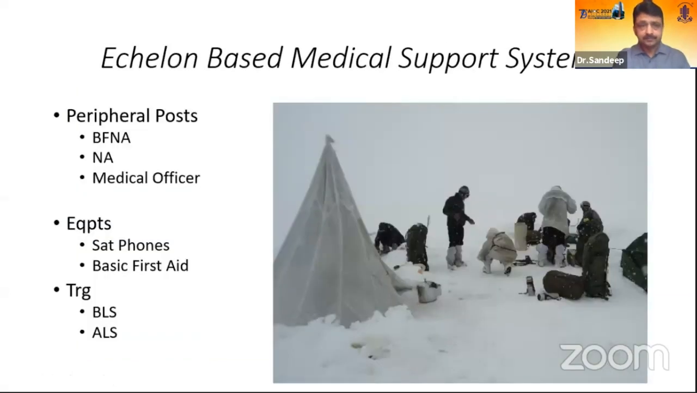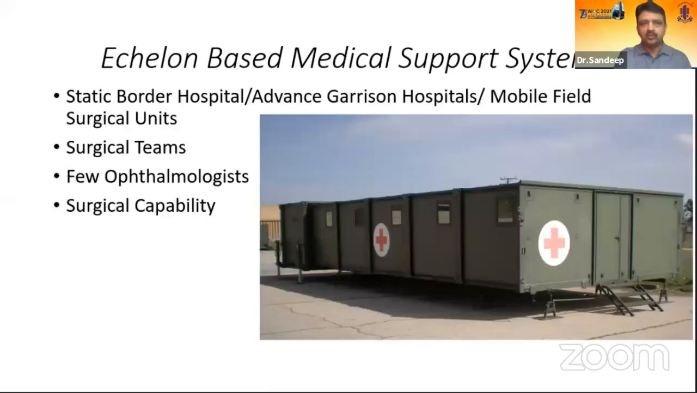The most peripheral posts have people who are basically infantry soldiers. They are trained in basic life support and are known as battlefield nursing assistants, or BFNAs. Then in some posts we have nursing assistants, and in extreme posts where evacuation is not difficult, we have medical officers who are trained in both basic life support and advanced life support scenarios. The equipment they have is usually sat phones for telecommunication and basic first aid in most scenarios.